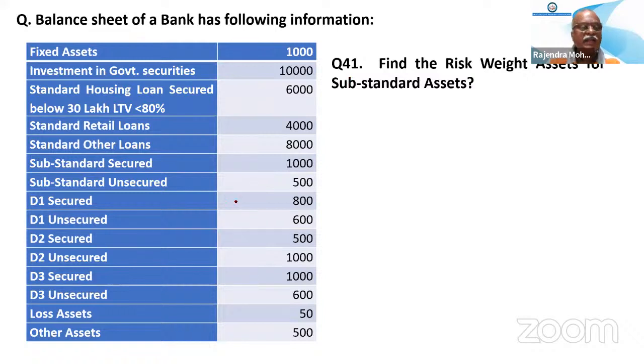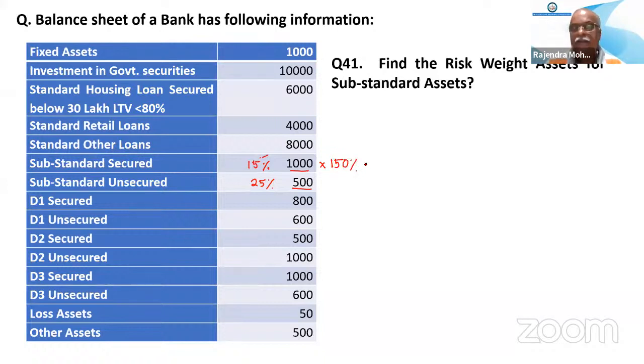Okay. That we have to take into consideration. Now, substandard asset. Here it is given 1,500. So substandard secured, what is the percentage? 15%. Provision 25% for unsecured. So if that is so, what will the risk weight be for this? 150%.